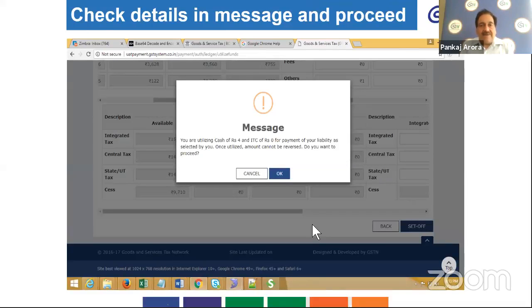So you will have to check once again whether the details given are correct or not. If it is not correct, you may use the option cancel and refill that form and reinitiate the proceedings. If it is correct, click OK.